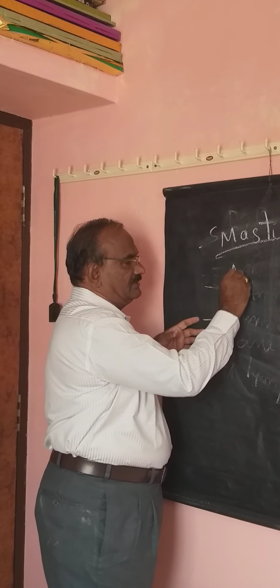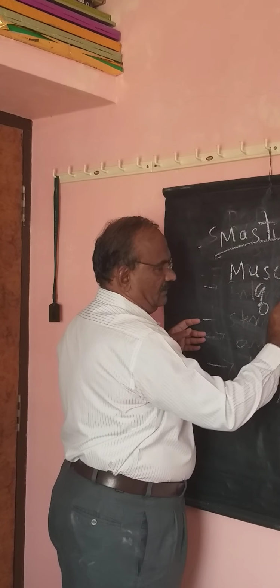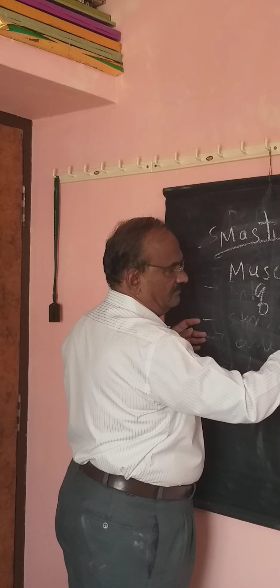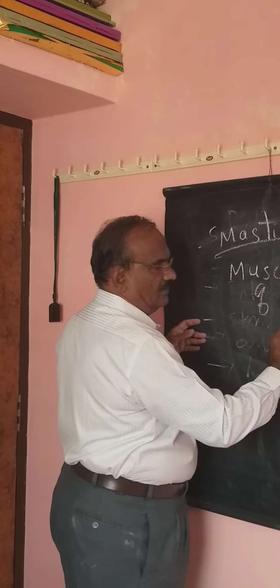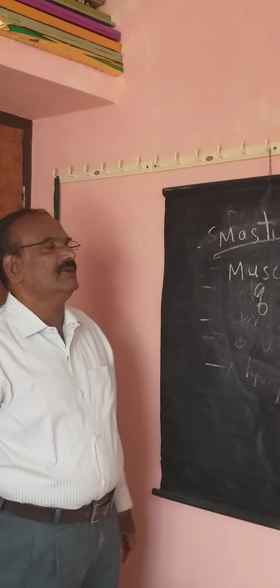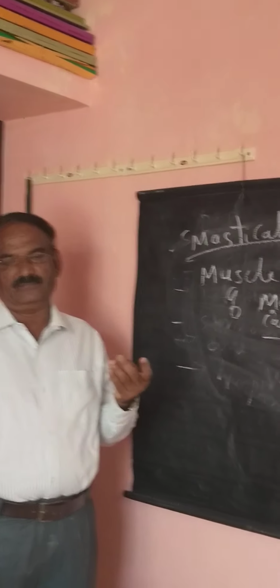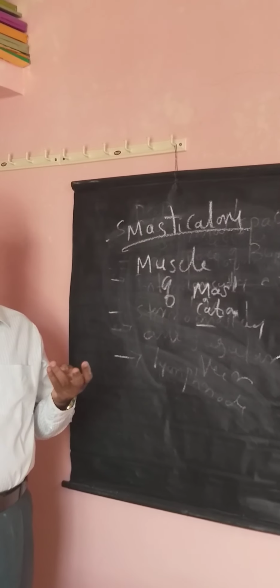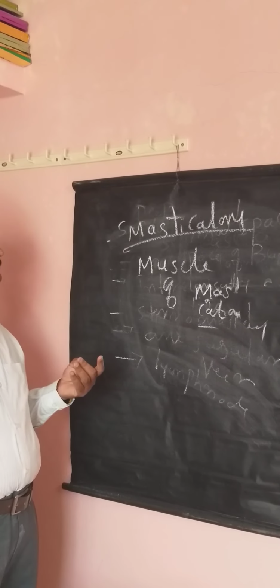This space contains the muscles of mastication. What are the muscles of mastication? Easy to remember with a mnemonic: more milk, less tea. Medial pterygoid, masseter, lateral pterygoid, temporalis.